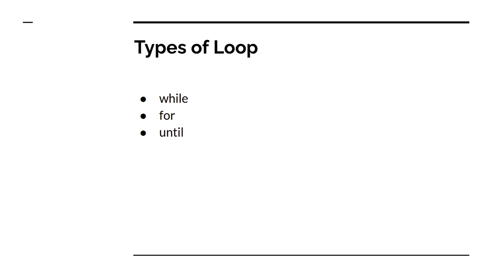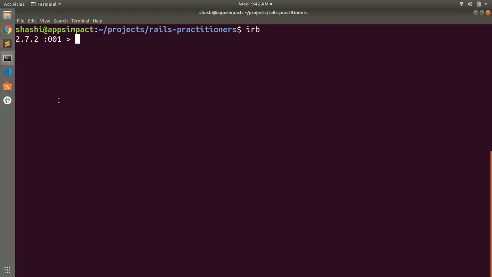Now there is a disadvantage with using loops, because if the logic is written incorrectly or the condition is not met, then your loop might fall into infinite execution. If the logic is written incorrectly, then a loop can execute some code an infinite number of times. For example, let's try to execute an example here.